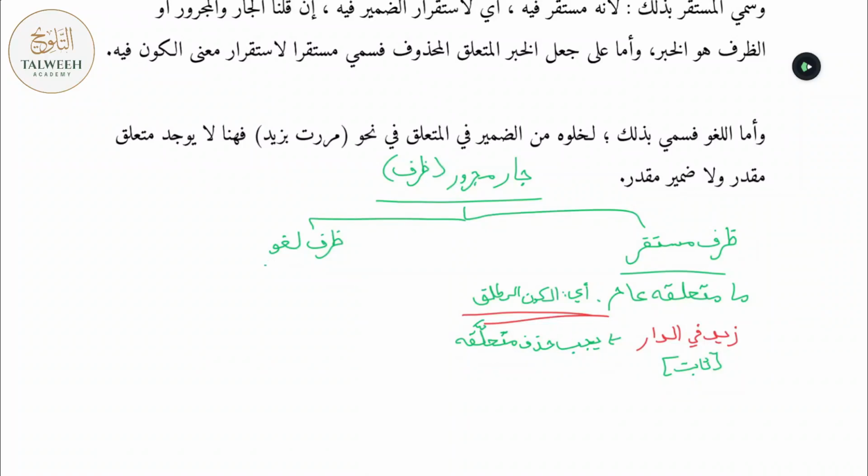Then you have a Ẓarf Laghw. What is a Ẓarf Laghw? A Ẓarf Laghw is the opposite, or not the opposite per se, but in a Ẓarf Laghw, the Jaar Majrur is connecting to something specific. Ma muta'allaquhu khas. What do we mean by specific? Meaning beyond mere existence, it has another meaning as well.